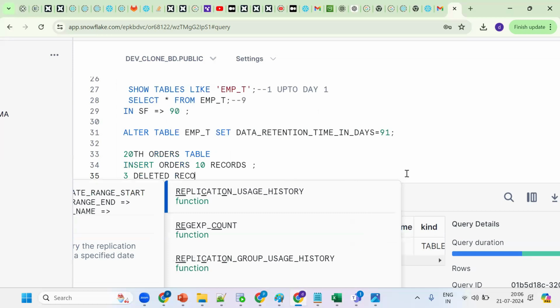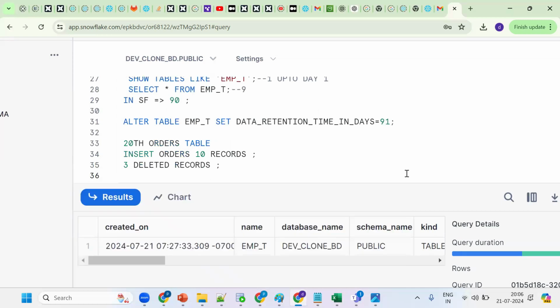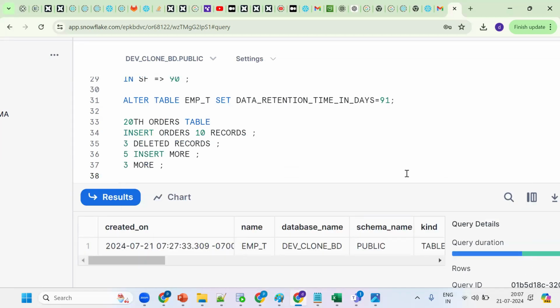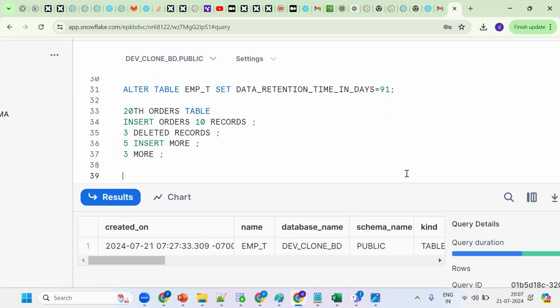And after that, we inserted 5 more. And then we inserted 3 more. Is it possible for us to go to that initial version that had only 10 records? Yes, I'll try to explain.